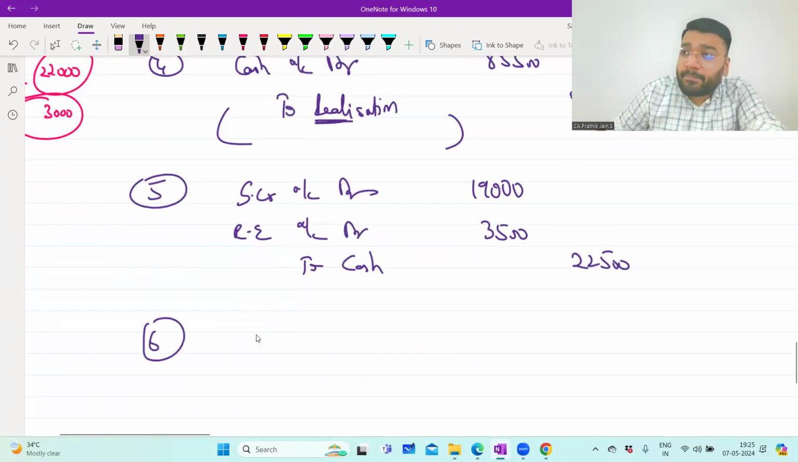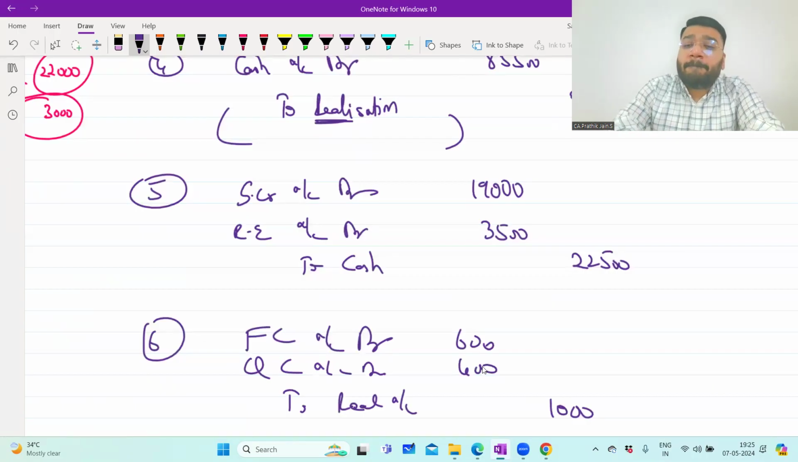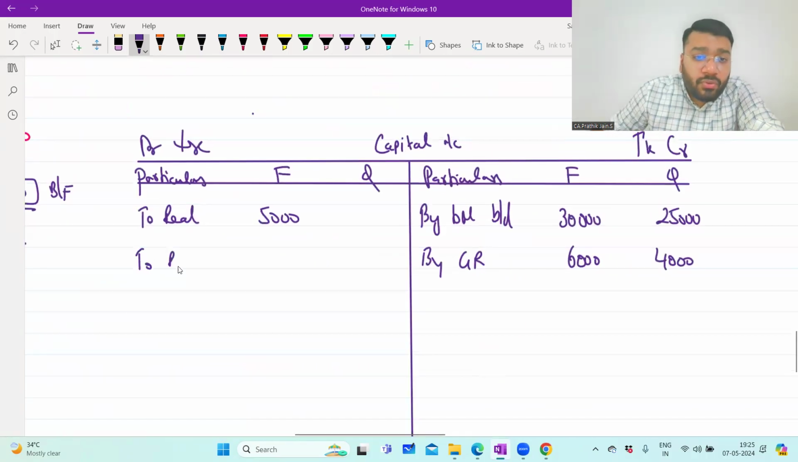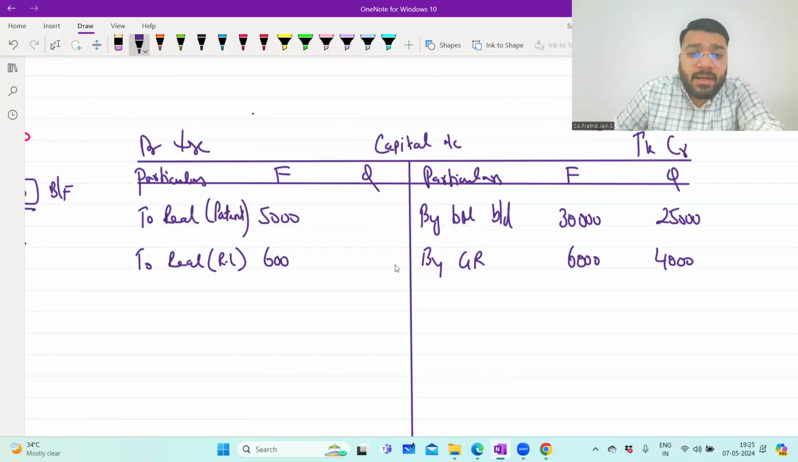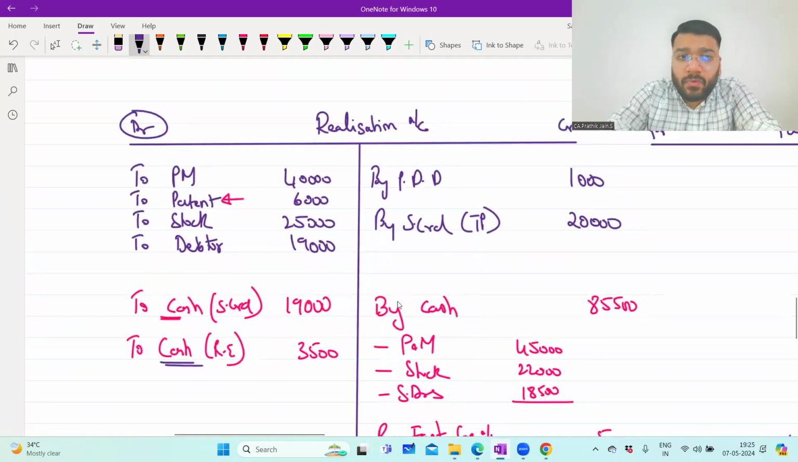What is the journal entry? Fast's capital account debit, Quick's capital account debit, to realization account, 600 and 400. So in the partners' capital accounts, to realization. This is the realization loss, 600 and 400, total 1,000. Guys, am I right? Tell me, people, am I right? Online people, are we right?